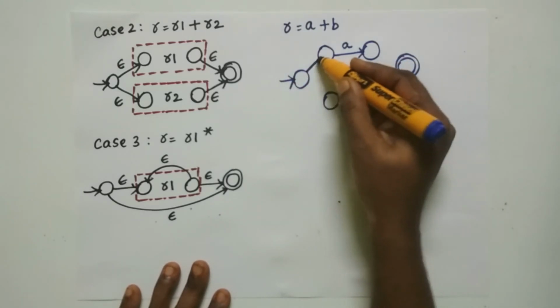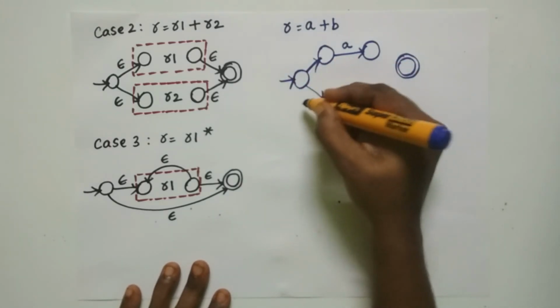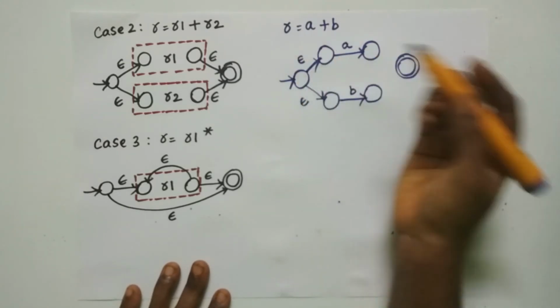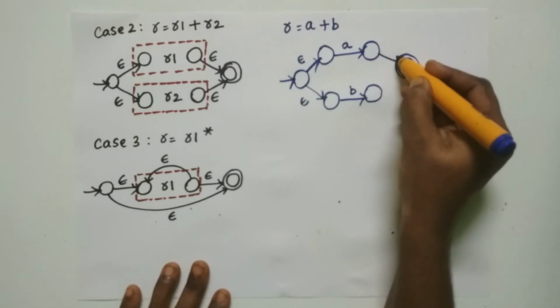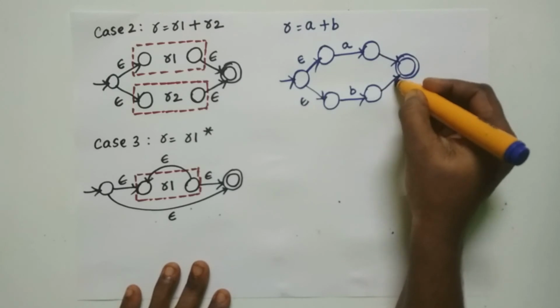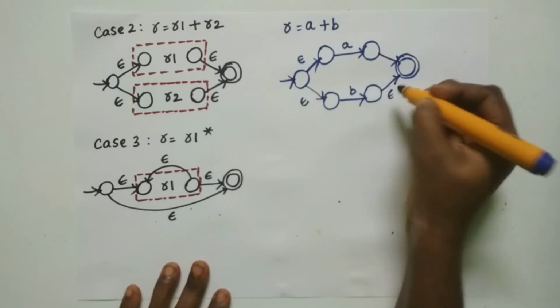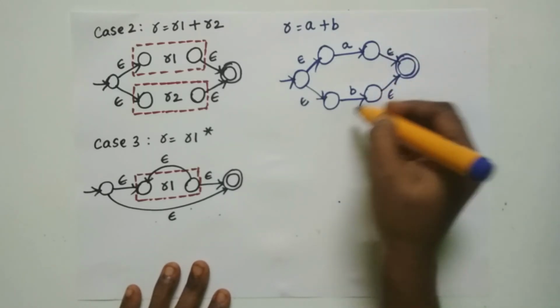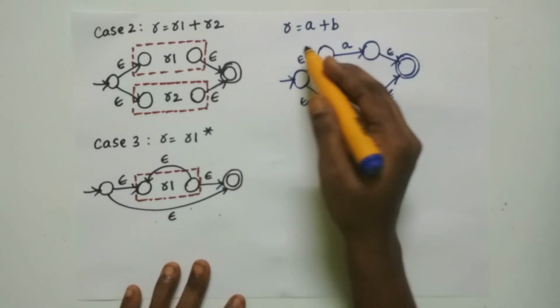Mark this as the initial state of R. From the initial state to the initial state of R1 and R2, have an epsilon transition. From the final state of R1 and the final state of R2, have an epsilon transition to the new final state. So now this is the machine for R equal to A plus B.